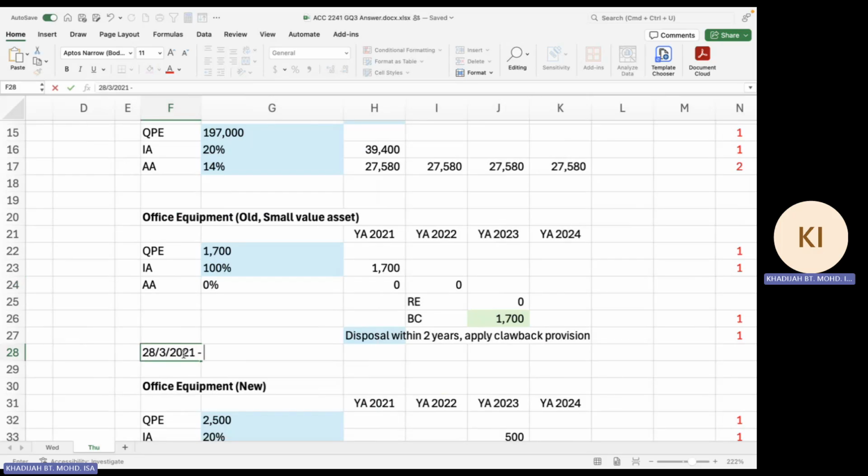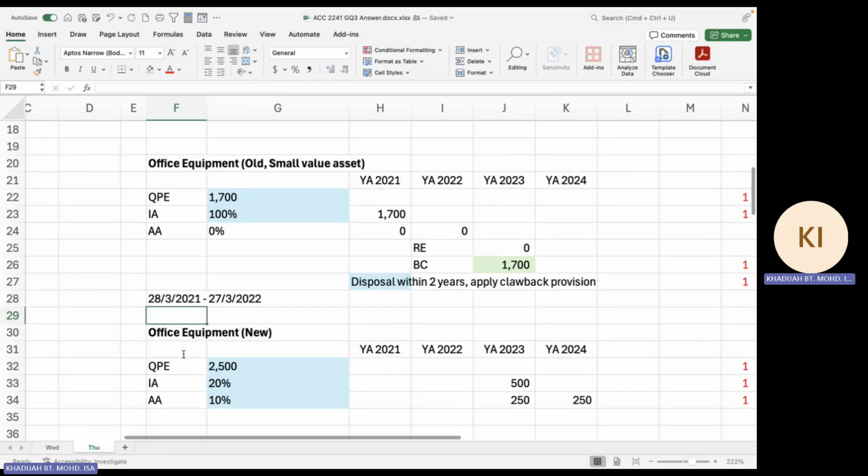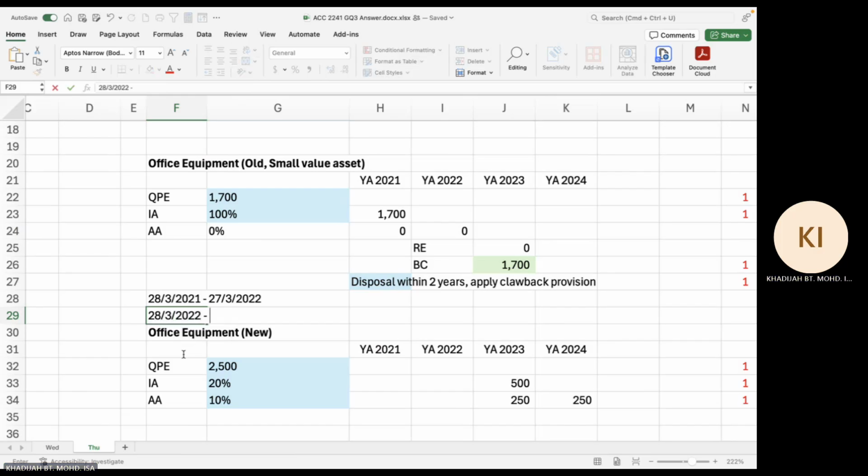Full one year is 27th of March 2022. Another year would be from 28th of March 2022 to 27th of March 2023.